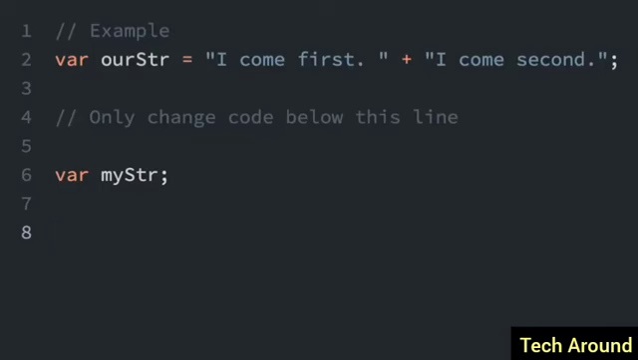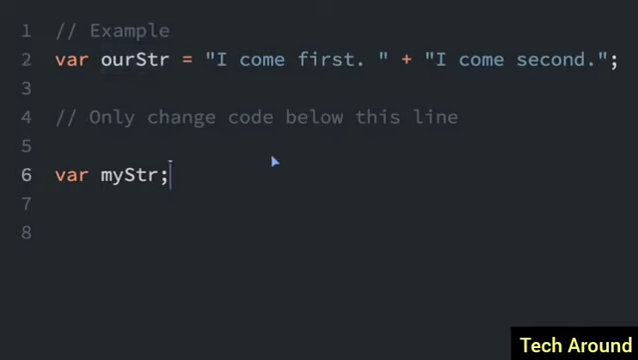You can concatenate strings with the plus operator. You can see here that we have two strings, "I come first" and "I come second." They've been added together, or concatenated, so our string is now one long string that says "I come first, I come second."